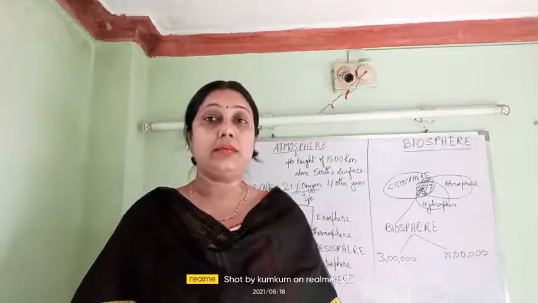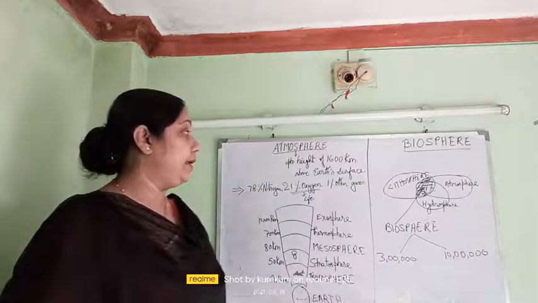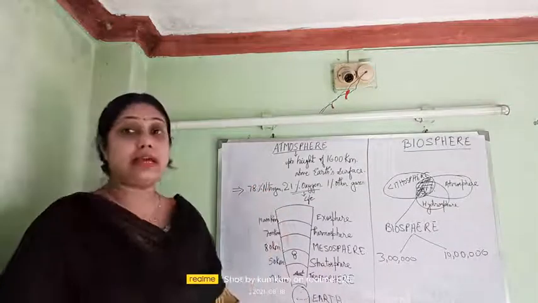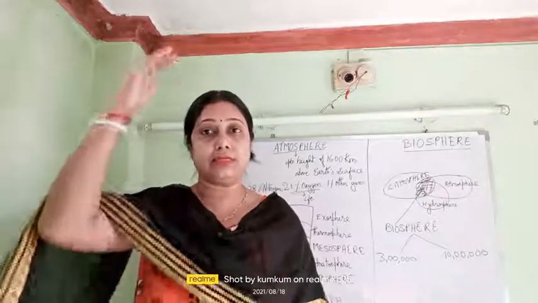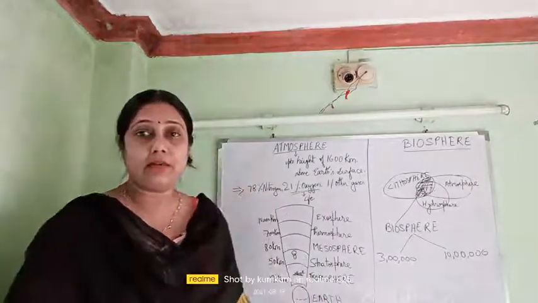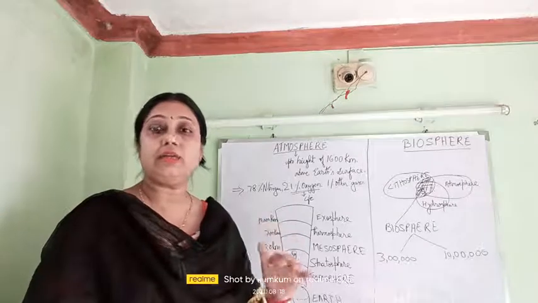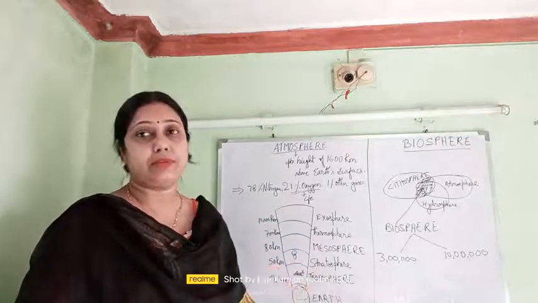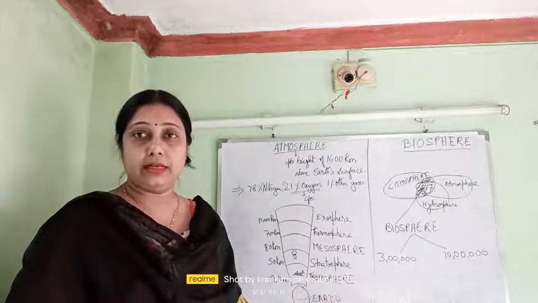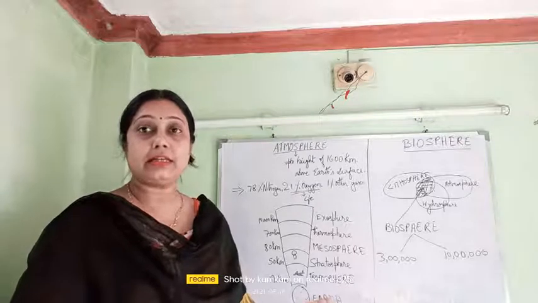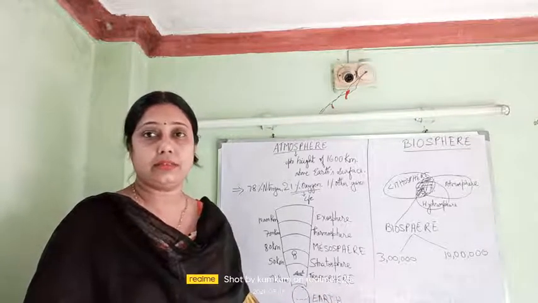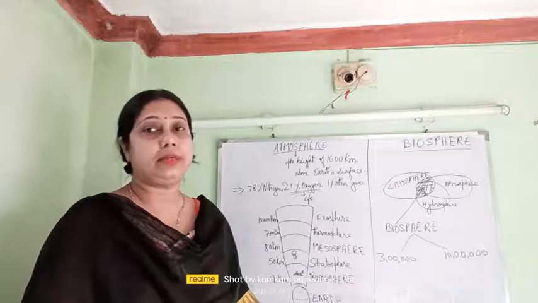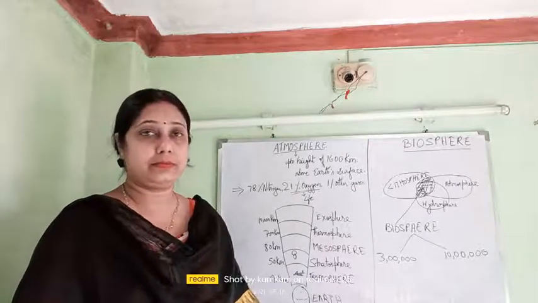Now, we can say that the atmosphere rises up to 1600 kilometers above the earth's surface. That means up to 1600 kilometers above the earth's surface there are different types of gases, but above that there is space, airless space. There is no air in space. So above 1600 kilometers there is airless space.